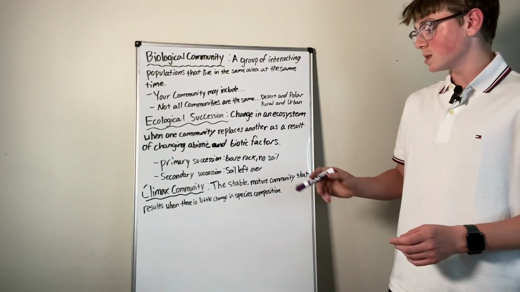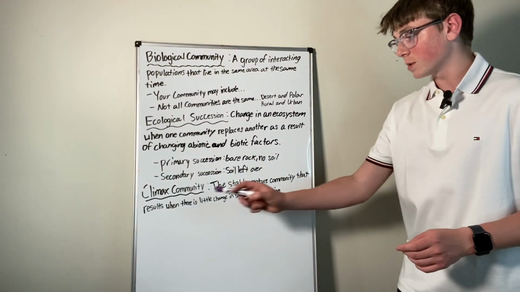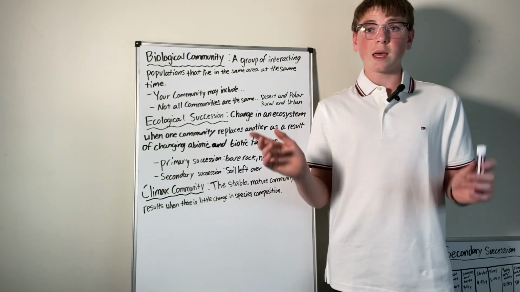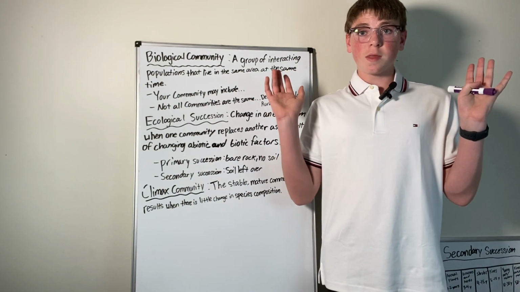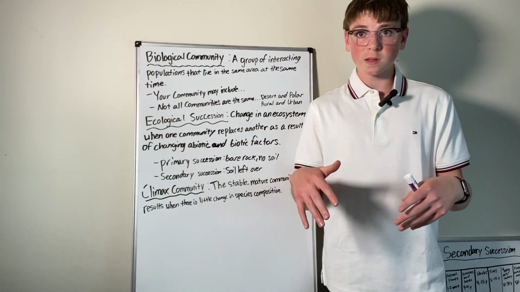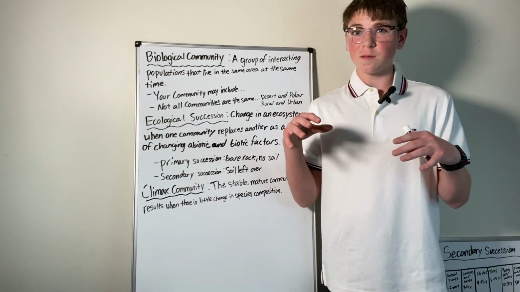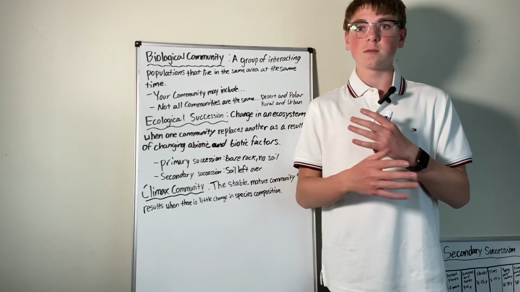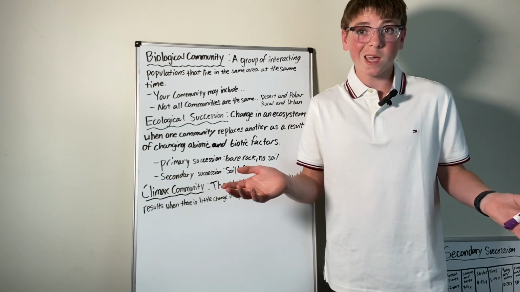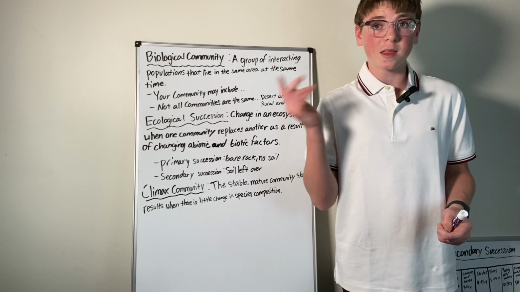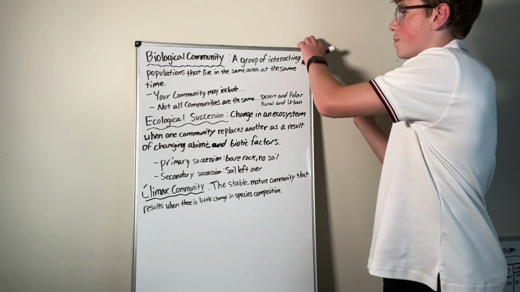Climax community is the stable, mature community that results when there's little change in species composition. So, like if there is a big forest, then there's a forest fire. 75 years later, when there's another forest that grew in, if the species of trees look similar to the way they did before, like the forest just looks pretty much the same, there may be some differences, then that is just a climax community. That community just came right back.